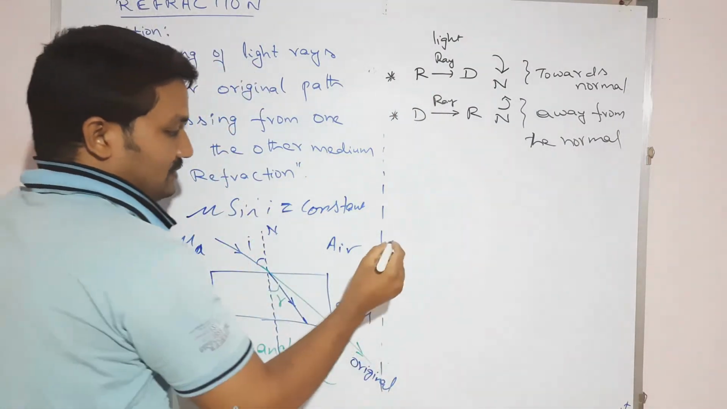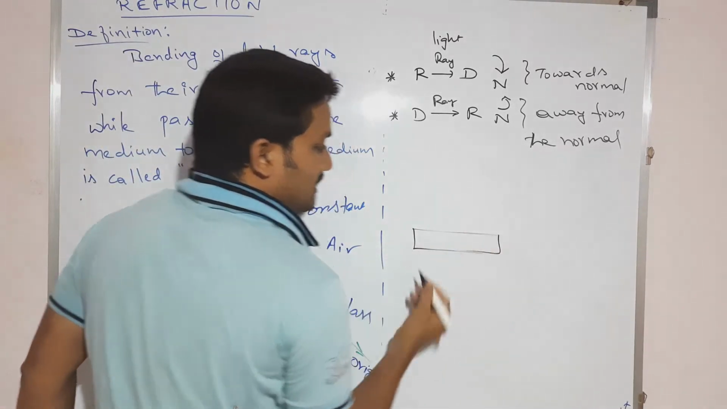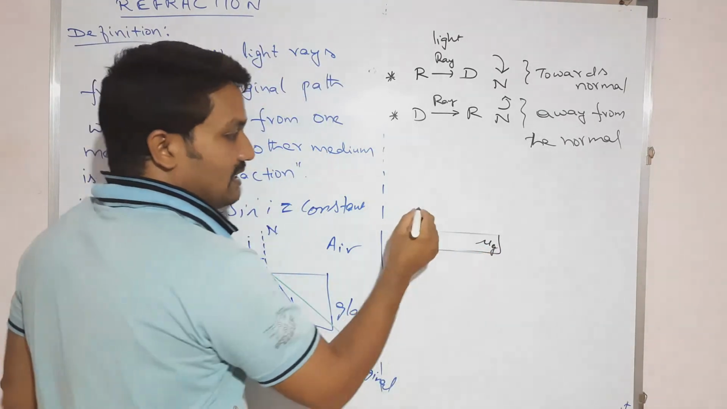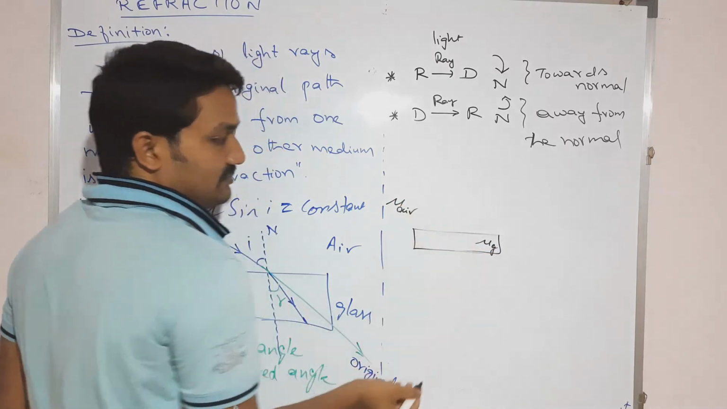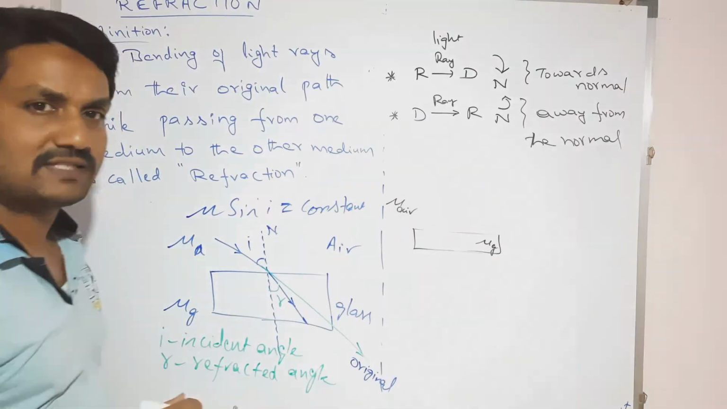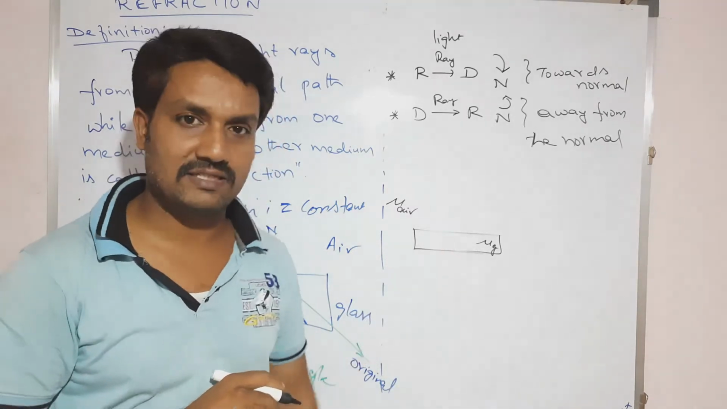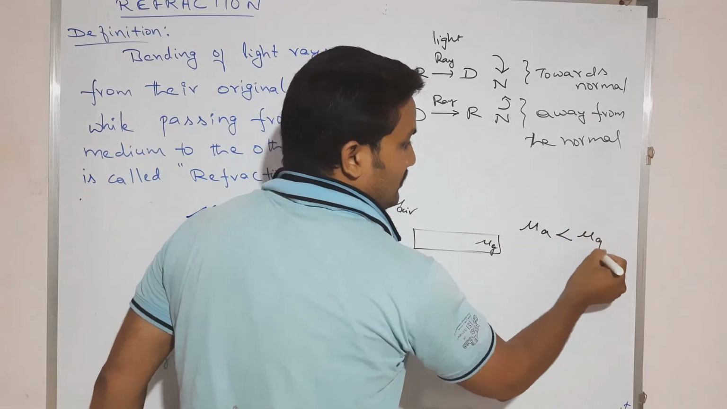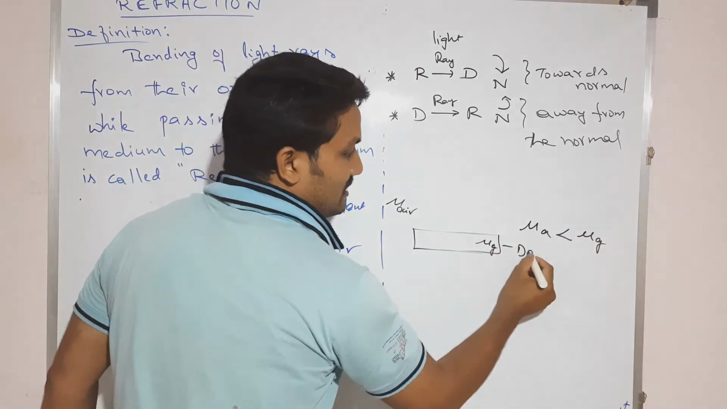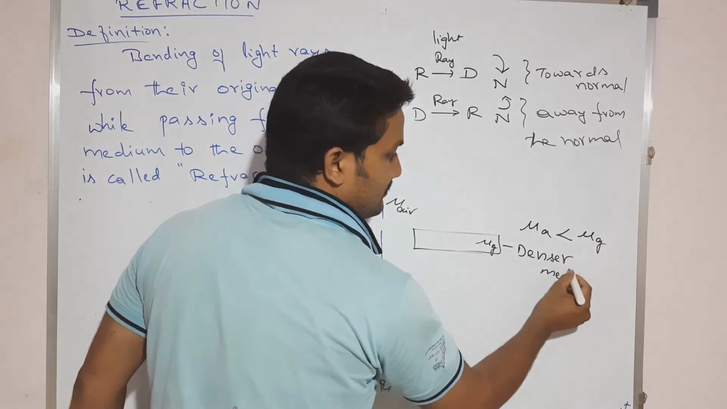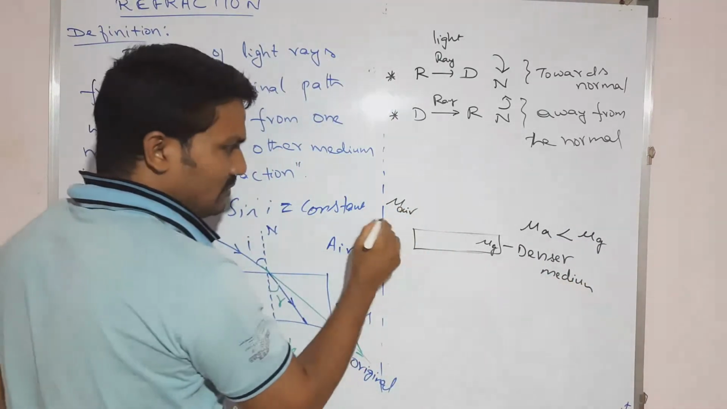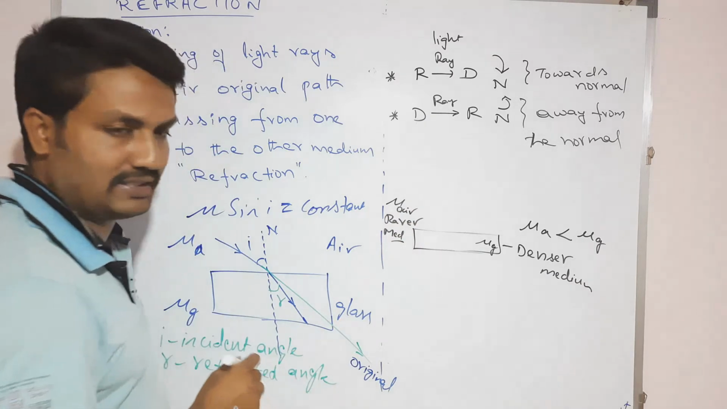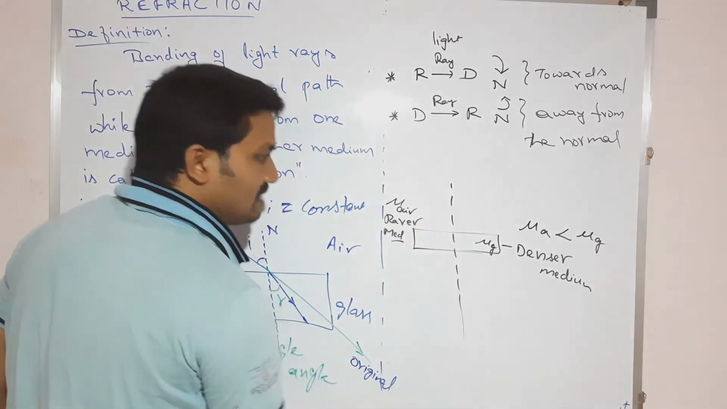So for example, listen. Let us suppose this is one glass plate, with refractive index mu g, and this is mu a. The refractive index of air is always less than the refractive index of glass. So mu a is less than mu g. That's why glass is called the denser medium, whereas air is the rarer medium, right? Now let us suppose this is the normal.